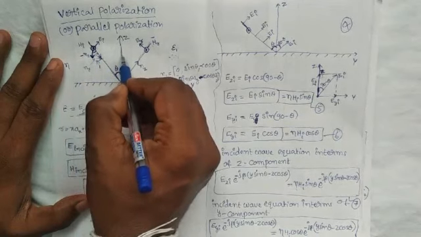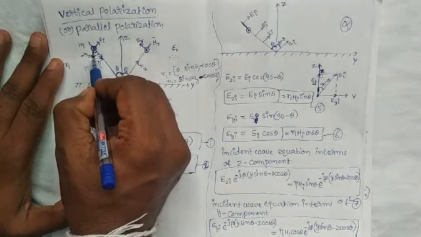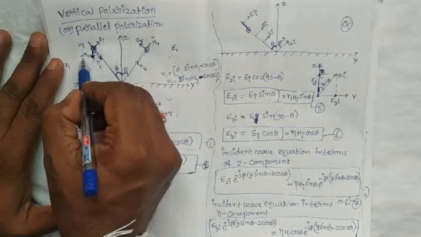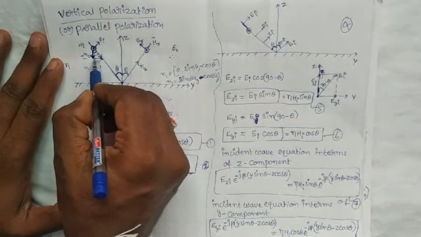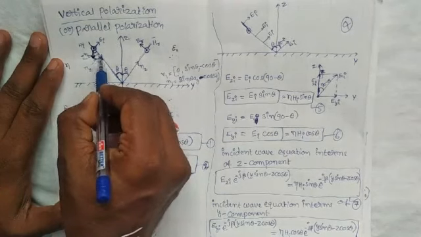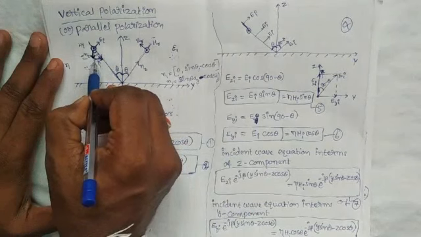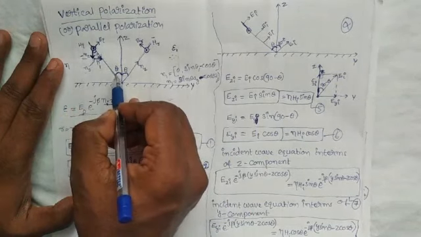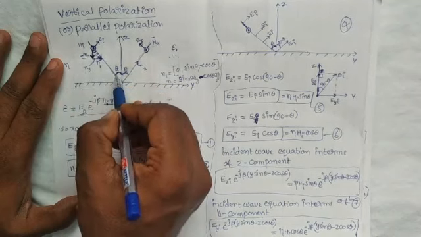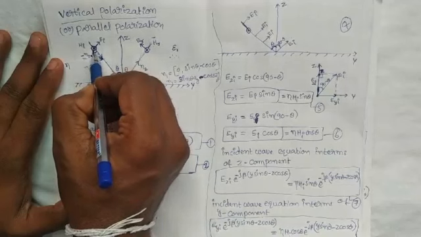This component is opposite to the z axis, which means minus nz. This is in the direction of z, and this is the direction of y. That component I am taking as ny. Now, for equal angles, this angle is theta, which means this angle is also theta.